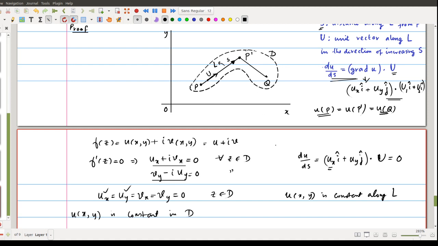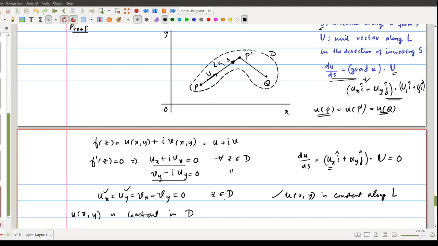So if we choose any line segment L from P to P prime, we will get u is constant. Finally, since there is always a finite number of such line segments joined end to end connecting any two points P and Q in D, if we choose two points inside this D, they can be connected through a number of line segments joined end to end. Due to this, we can say that u is constant throughout this D.